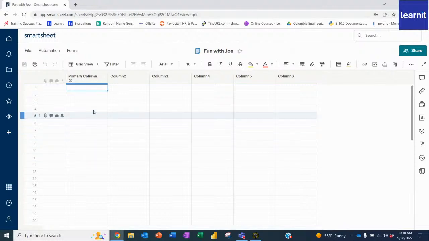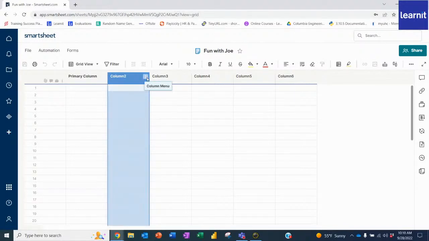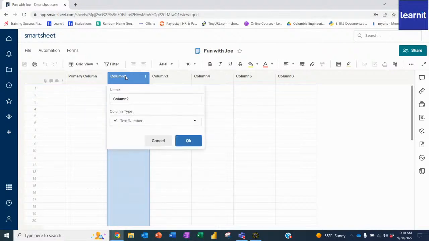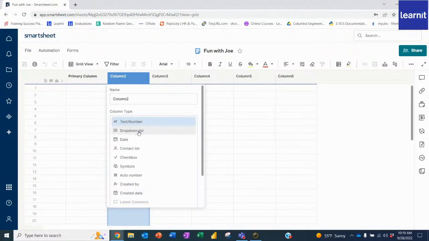The one difference is there is something called column types. You can create any type of column you want. If you click on the ellipsis here, you can edit some of the column properties, or you could just double click really quick. And you'll see that you can have a name for your column and the column type, which you'll see in the drop-down list: date, contact list, checkbox, symbols, and so on and so forth.